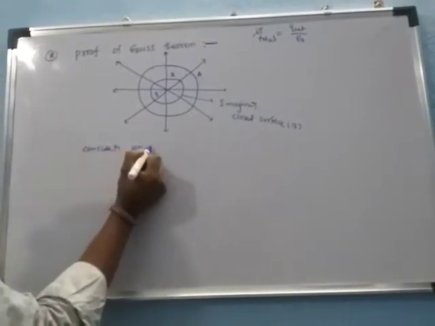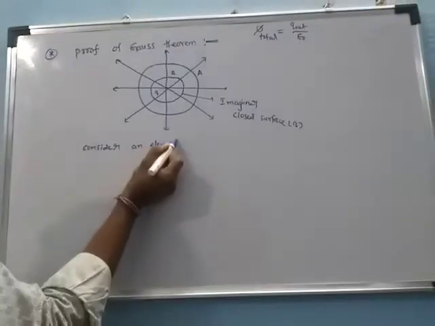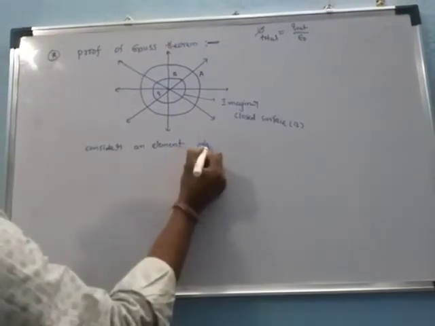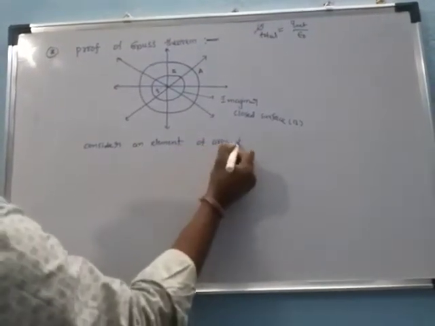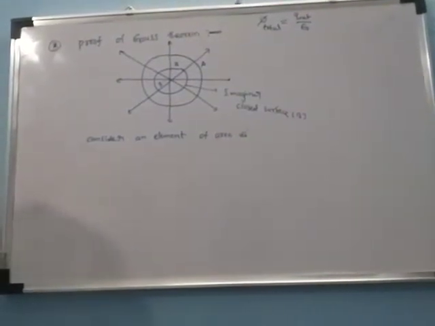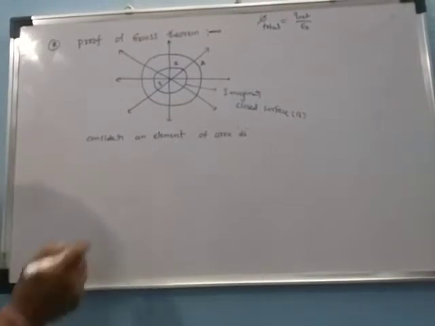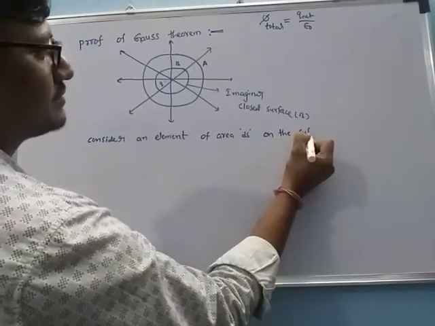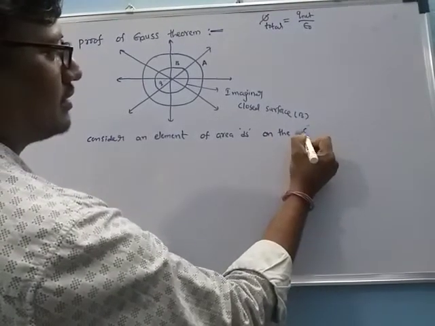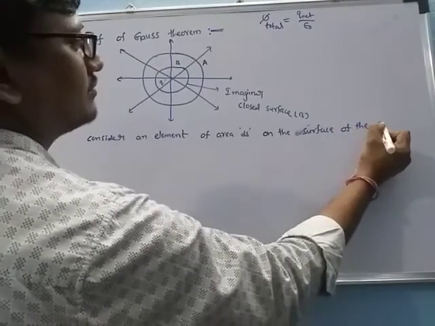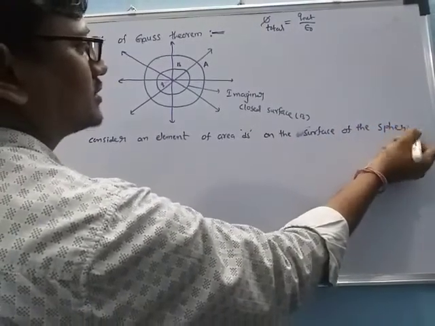Consider an element of area ds on the surface of the sphere.